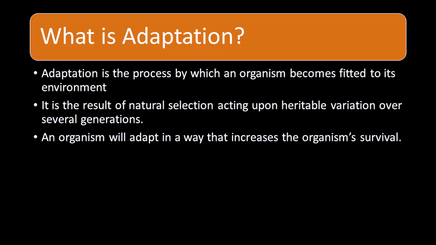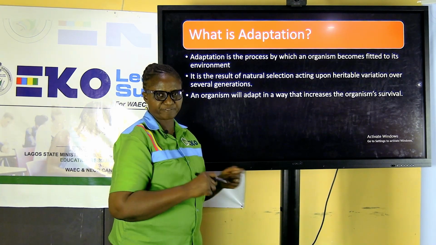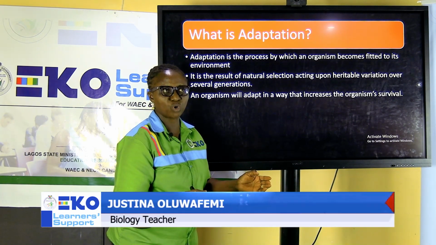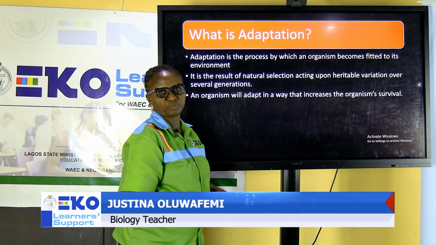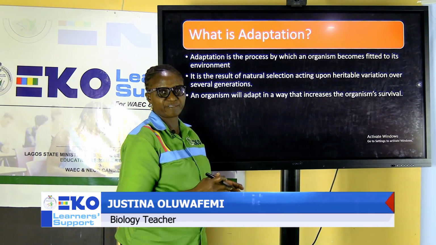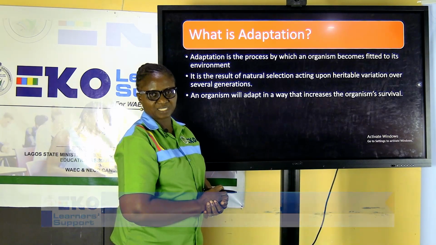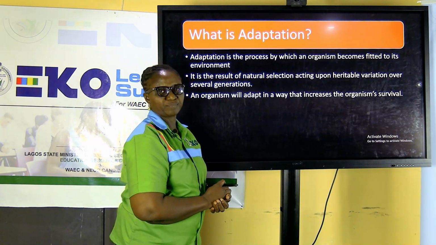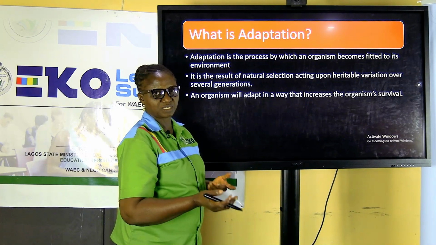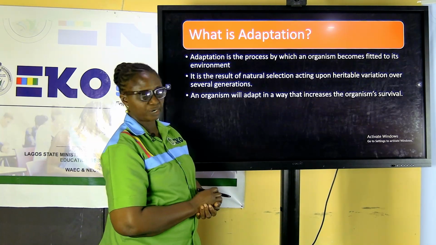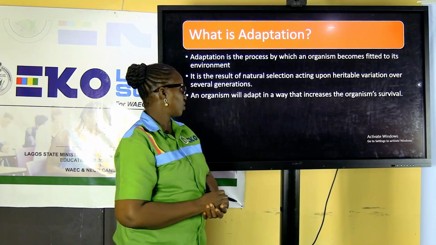Adaptation is the result of natural selection, acting upon heritable variations over several generations. Meaning, in nature, certain organisms will be preferred or will adjust, adapt, cope with prevailing situations in whatever environment they find themselves. That means they are naturally selected. And the traits in them will be transferred or transmitted to another generation. That is the concept of the second line.